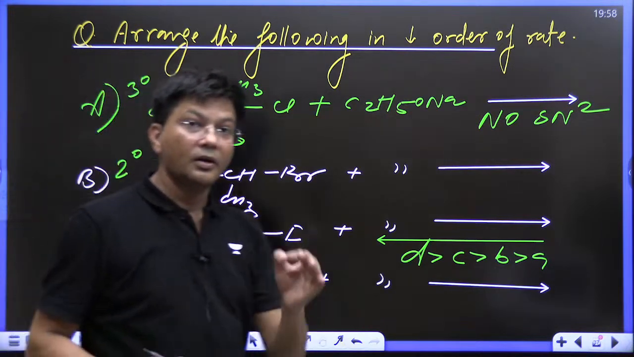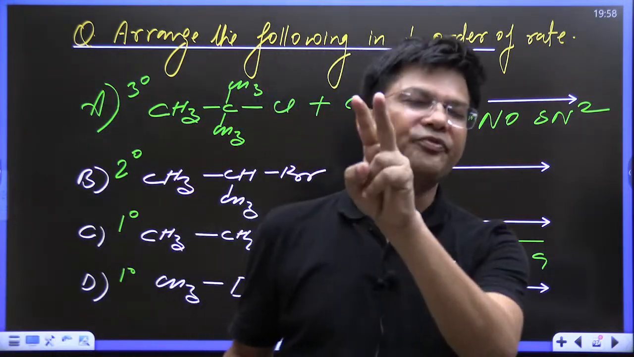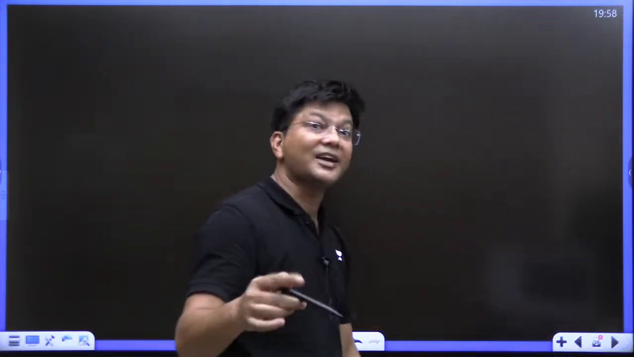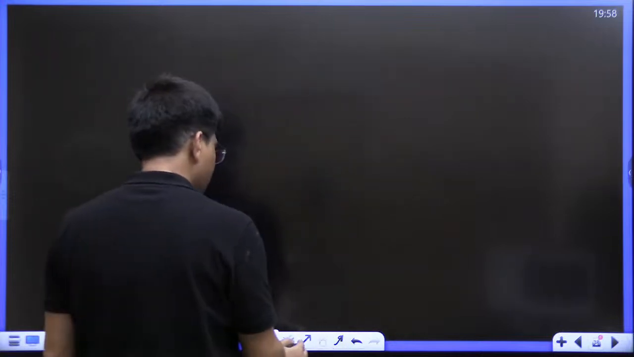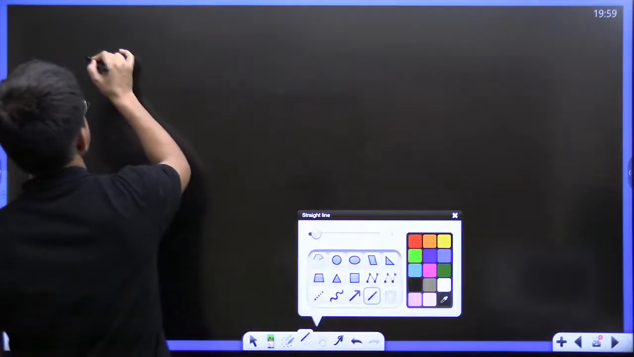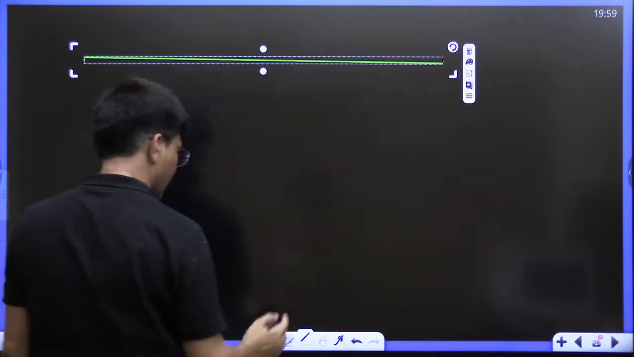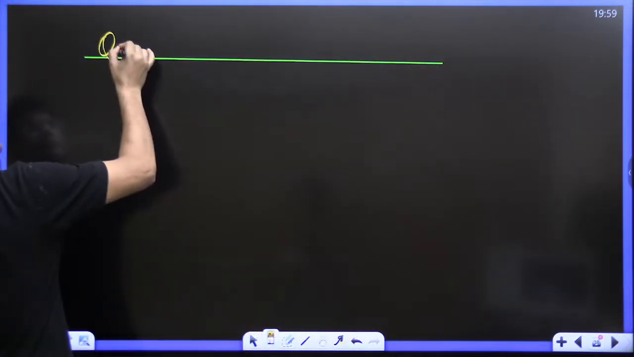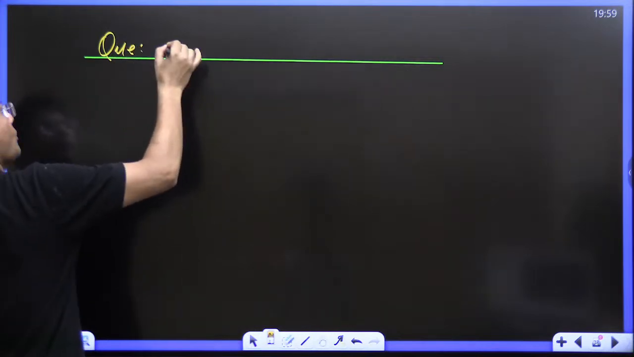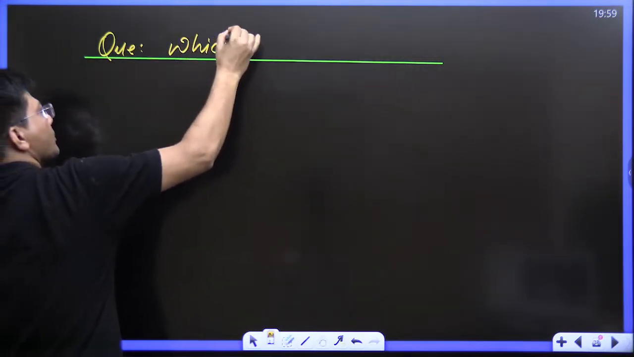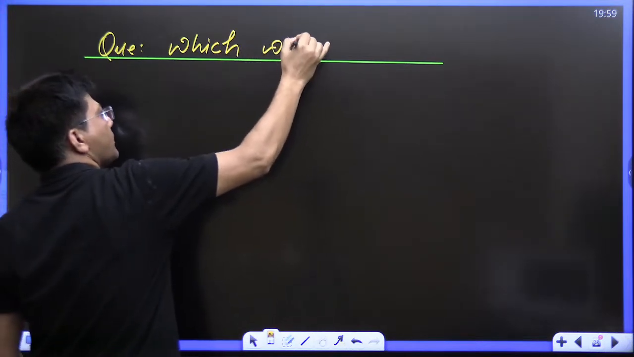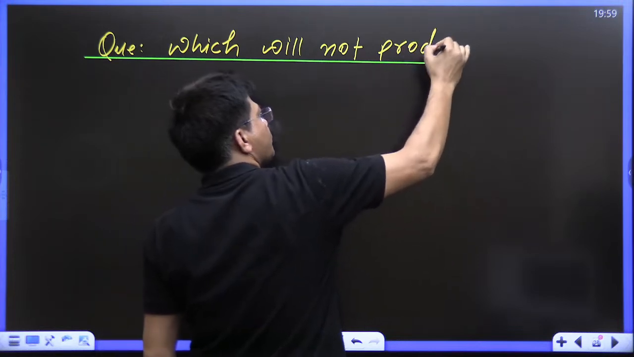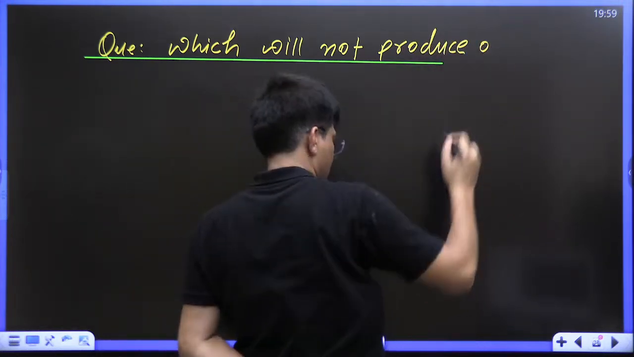Now, kids, two really fantastic questions. The first question is easy, but the second question is tough. First, let me give you the easy question. The question is: which will not produce ether?